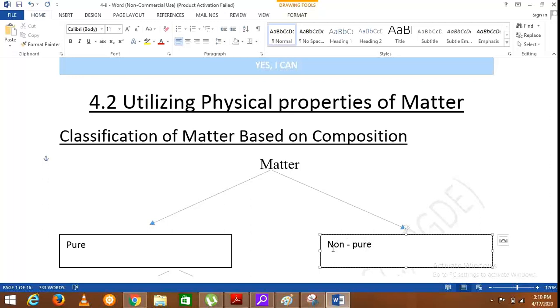Non-pure substances are also known as mixtures. So in your day-to-day life, you have learned about so many types of mixtures and you are making use of these mixtures.